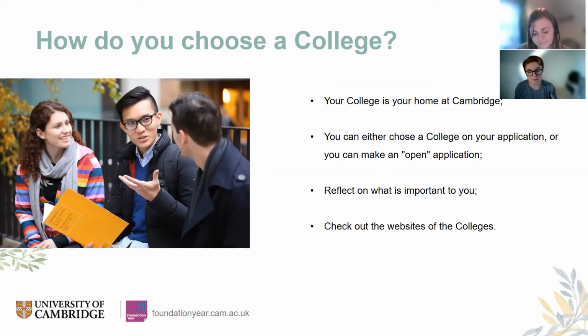When you are choosing a college, you can reflect on what's important to you. I will say, if you're an older applicant, 21 or over, you might consider our mature student colleges. And also, if you are female, we do have some female-only colleges if you would prefer that kind of environment. But there's a whole range of other factors that you might consider, whether it's the location, the building, the types of bedrooms available, the size of the community. So there's lots of things to consider.